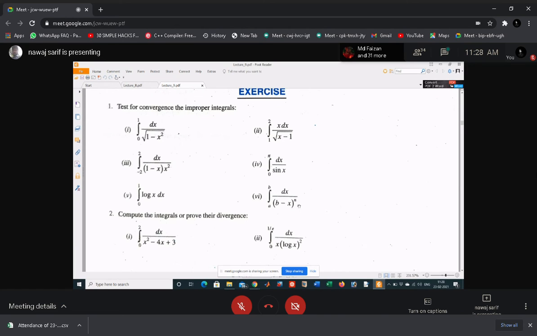Not directly solve this. First of all, case by case. First, see for n equal to 0, this one is constant. For n negative, this one is in the numerator, then also there is no point of discontinuity. So this will be improper, and the point of discontinuity is b, only when n is positive. When n is greater than 0, then the point of discontinuity is b.